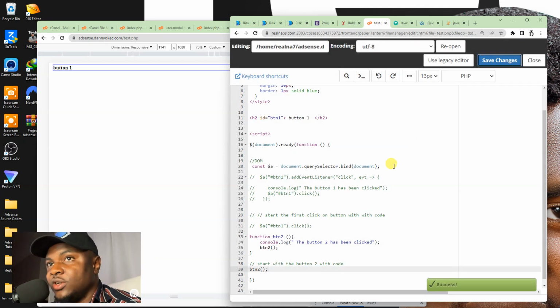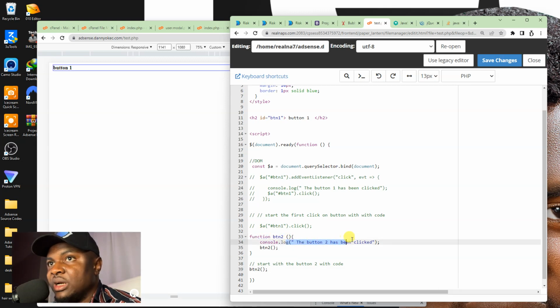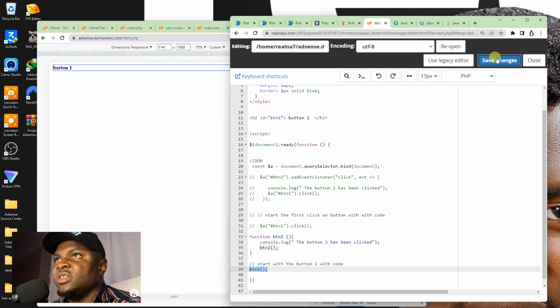Now, what I've simply done in a nutshell is I created a function called button2. The function does nothing but echo that button2 has been clicked, after which it calls button2 again. Now, that is what this function simply does. Below here, I started the button2 with code, which is this button2 function btn2. That means I initiated it here, the initial initiation. So when I call it, it will just start, say it has been clicked, call itself again. So basically, I'm starting up this infinite loop that will never end. By calling it here, it would say this, call itself again, say this, call itself again, infinitely. So I'm going to click on save.